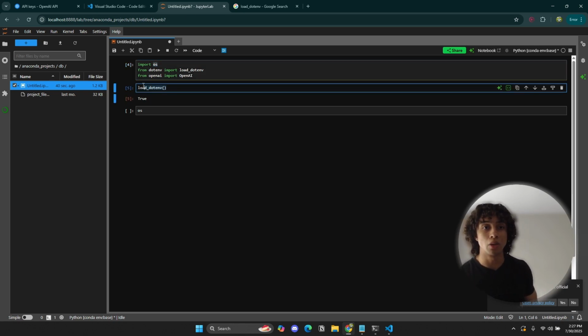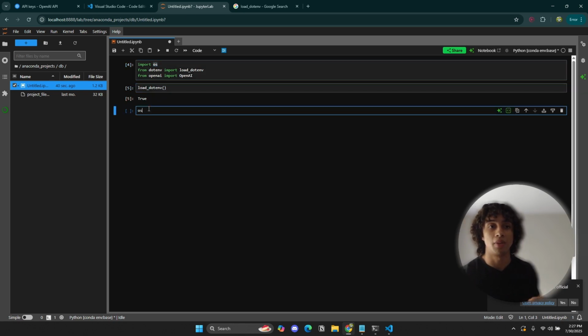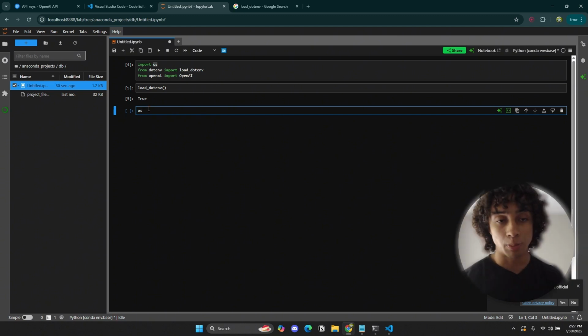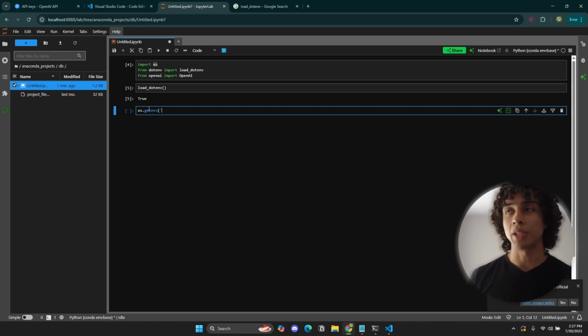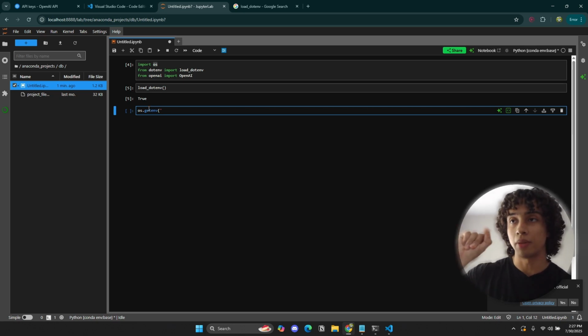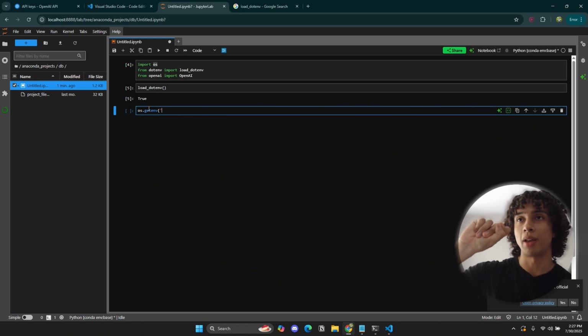This one loads our environment variables. This one, specifically getenv, is going to help us retrieve that API key without actually exposing the API key. So how do we retrieve it? We retrieve the API key through the variable name that we gave it earlier. If you remember, in the .env file, you typed in OPENAI_API_KEY equals whatever your API key was. We're going to be referencing it by the name of the variable, if that makes sense.